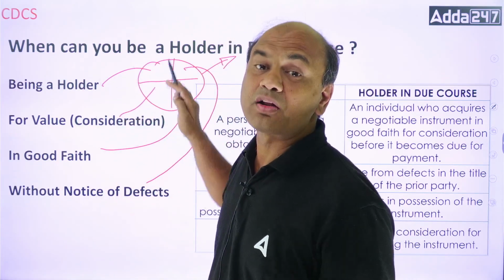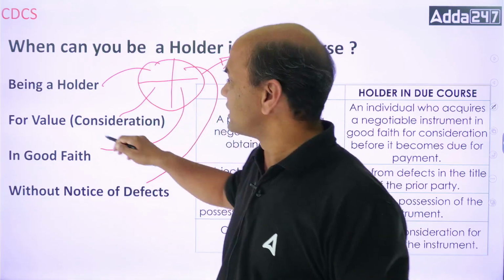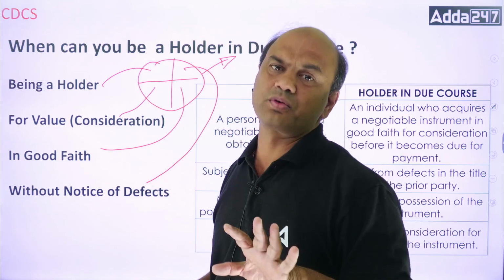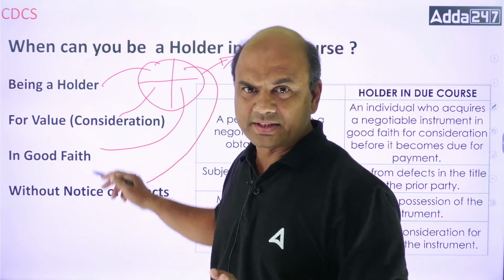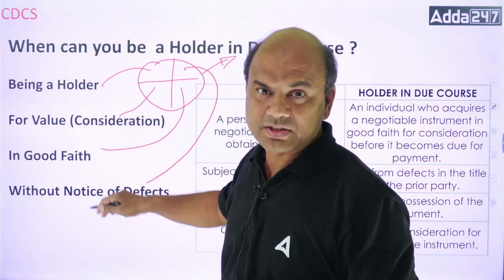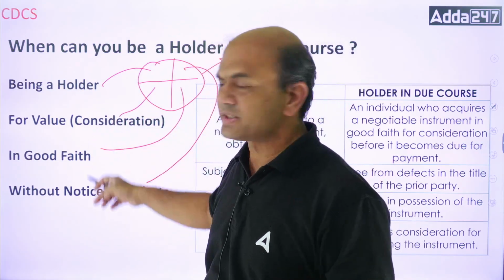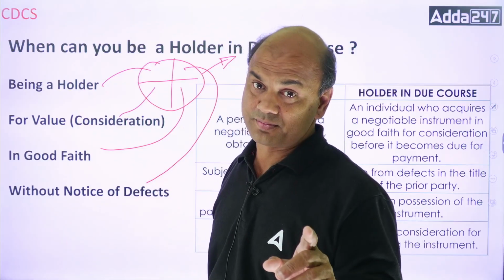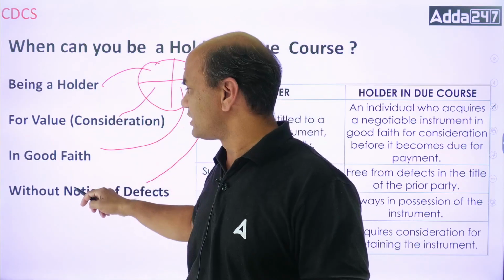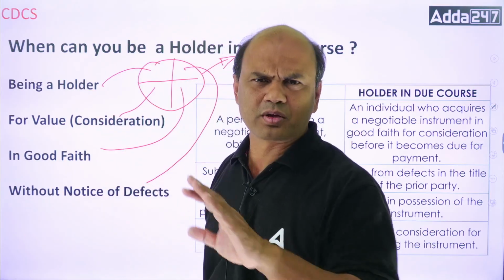Holder is a part of that holder in due course. Other elements should also be there if that holder wants to become a holder in due course. These 3 elements, when added to the holder, then he or she becomes a holder in due course. Otherwise, if any of these is not there, somebody might say, I know this is not there, but the remaining 2 are there. I am not a holder in due course.